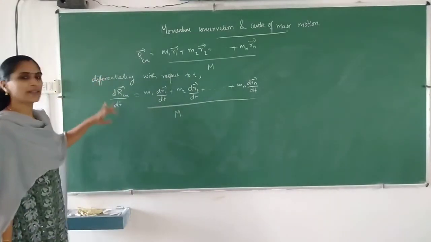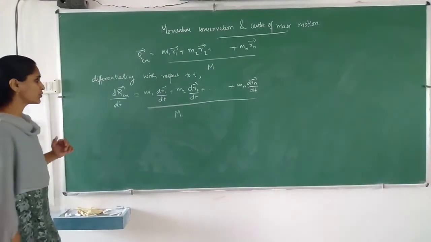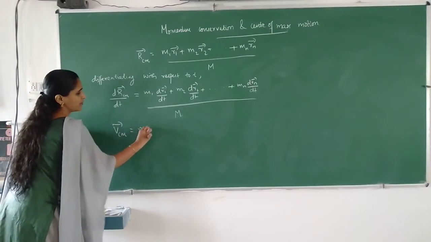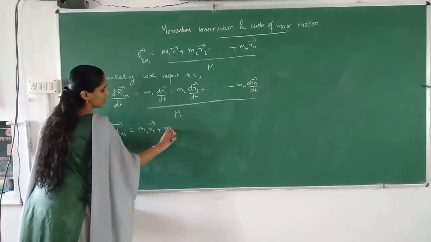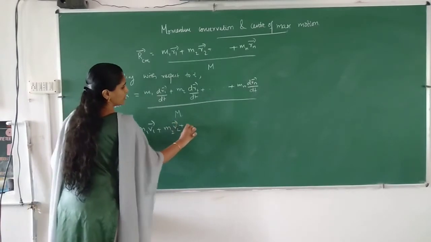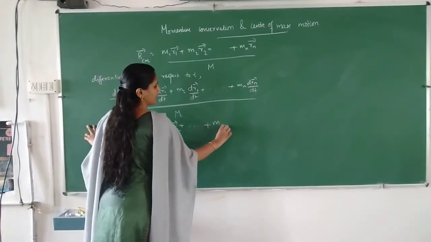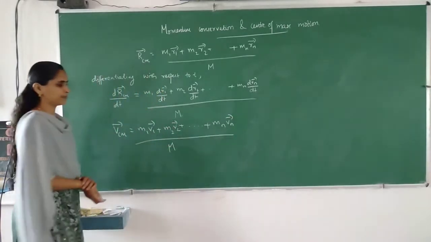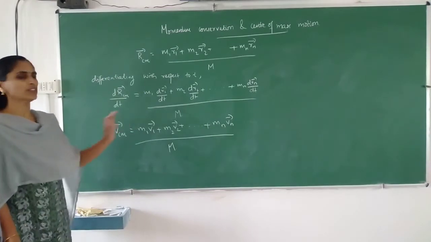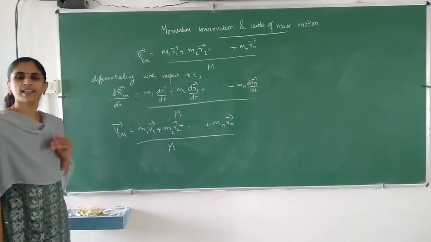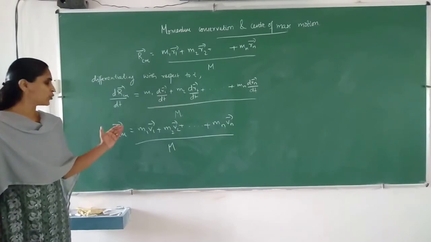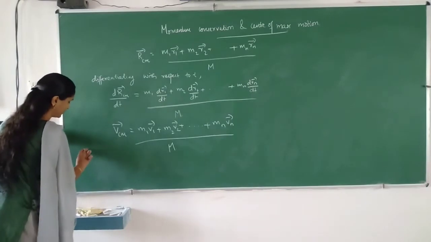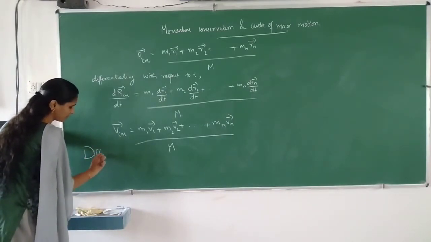What is d rCm by dt? That we can write as the velocity of the center of mass. So vCm is equal to m1 v1 plus m2 v2 plus etc. plus mn vn divided by total mass. Okay, this is the expression for the velocity. Now once again, if you differentiate, you will get the acceleration of the center of mass. So differentiating again with respect to t.